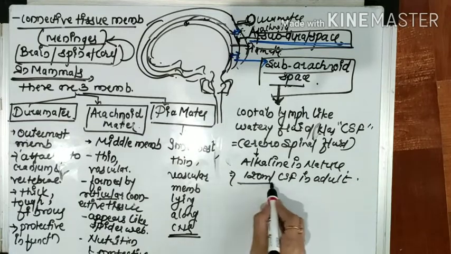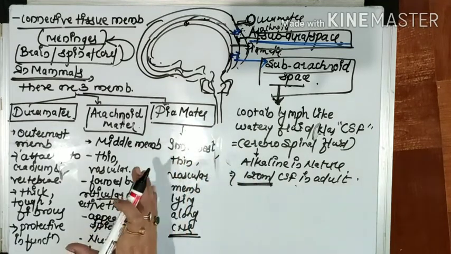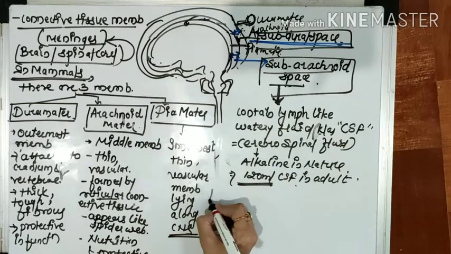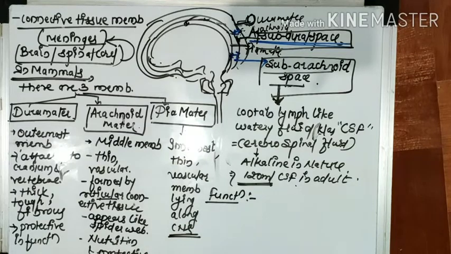How many ml of CSF is present in an adult? It's generally 120. Then we'll see the functions of the meninges and cerebrospinal fluid. We will discuss the functions first. You know that the meninges are membranes that cover the brain and spinal cord.